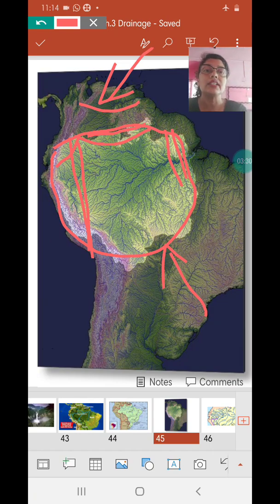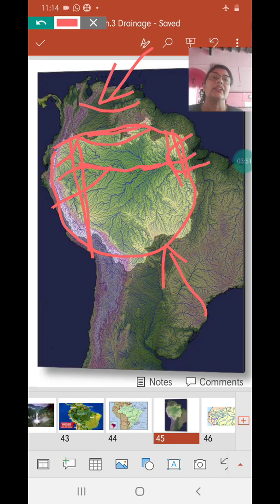Now this river carries almost 2 lakh cubic meters per second of water. It carries a huge amount of water, and because of that, the load that it carries along is not deposited here. Normally we find that most rivers deposit their sediments at the mouth, forming distributaries or deltas.